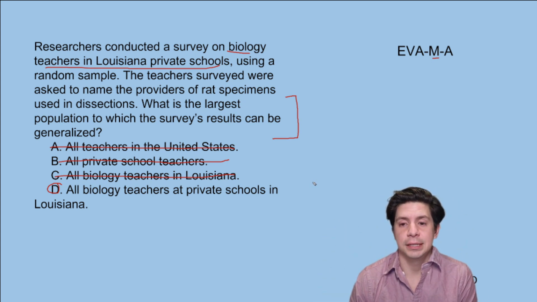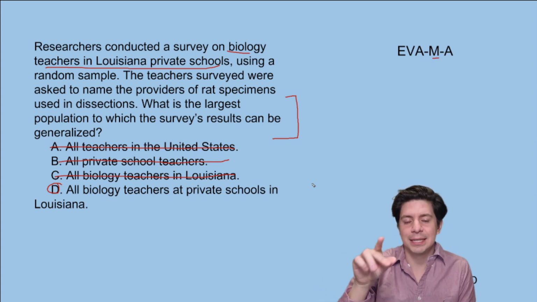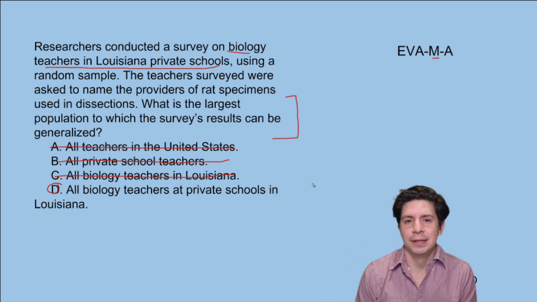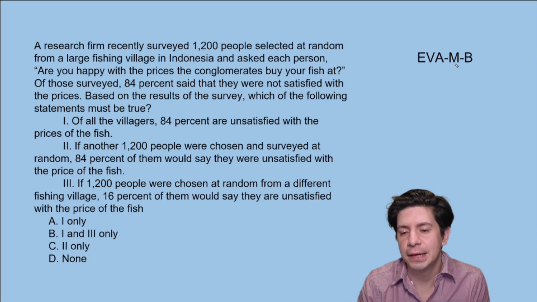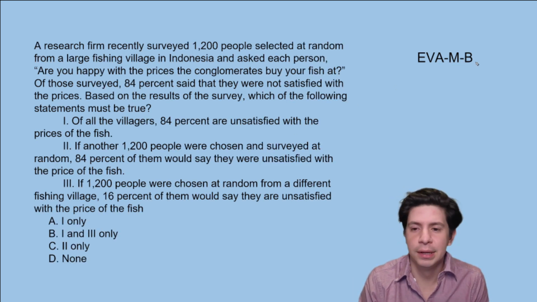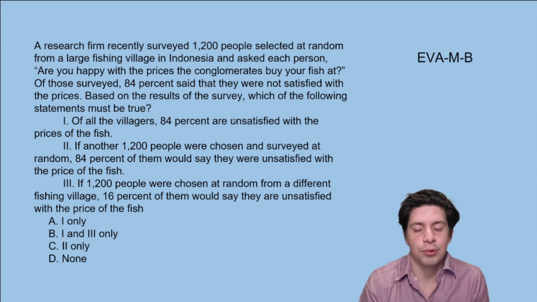So that'll be D. Not too bad again. It's medium just because there's more subtlety on what we're focusing on, but I don't think it's too big a variation in terms of difficulty from the easy. So now we'll try the next one. Okay, so now we're doing EVA medium B, right? So it's still medium, just a different type of medium question. And you'll see how this is separated into three options that we have to choose from. So that qualifies this as a different type, even though it's the same level.